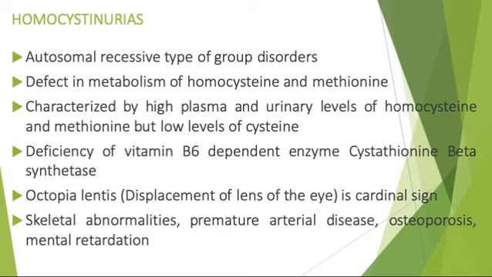There is deficiency of the vitamin B6 dependent enzyme cystathionine beta synthase. There is ectopia lentis, that is displacement of the lens of the eye, which is the cardinal sign. Along with it, there are skeletal abnormalities, premature arterial disease, osteoporosis, and mental retardation.